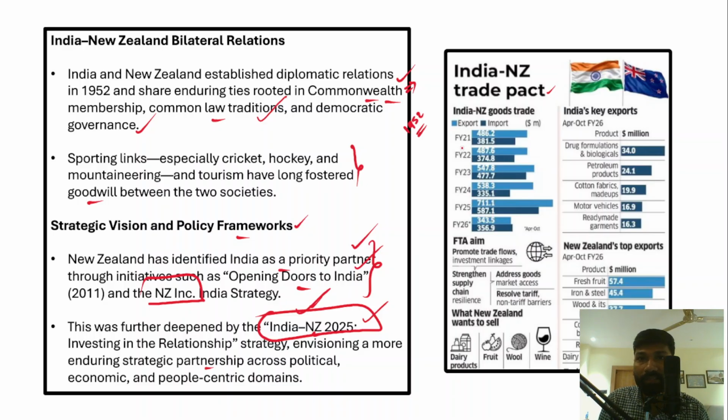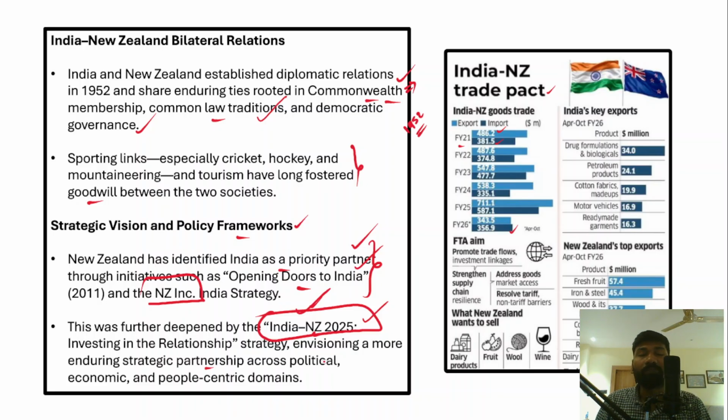For example, in the financial year 2021, if you look at the trade, the total exports were $486.2 million US, and total imports were $381.5 million US, right? So this is the data indicating the trade between India and New Zealand in different financial years, from 2021 up to 2025-26 as well. Therefore, you can also go through this data.